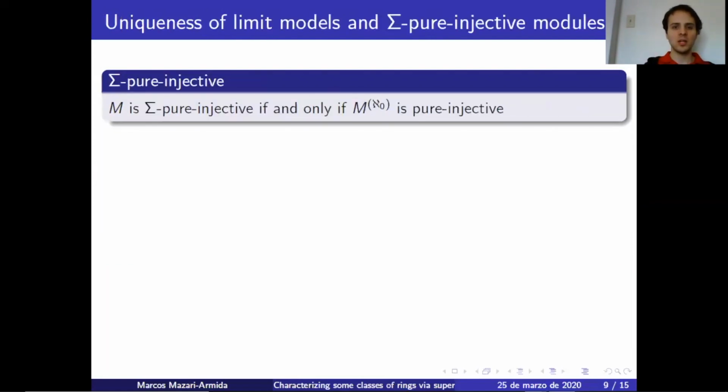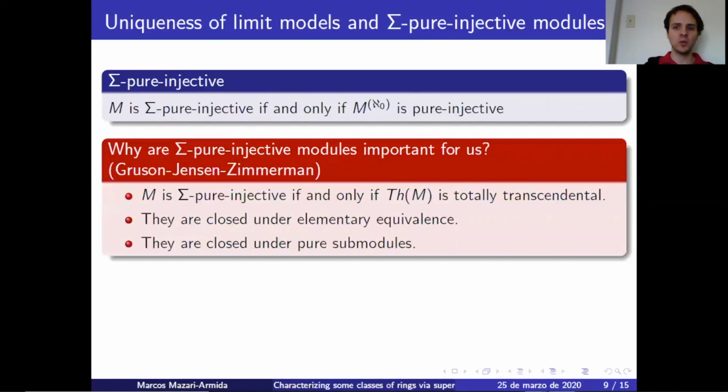Now, before I go on, let me introduce what sigma pure injective modules are. So M is sigma pure injective if and only if the module obtained by taking countably many direct copies of M is pure injective. Now, why are these modules important for us? First of all, it's known that M is sigma pure injective if and only if the theory of M is totally transcendental. They are closed under elementary equivalence, and they are closed under pure submodules. None of these properties is satisfied by pure injective modules.